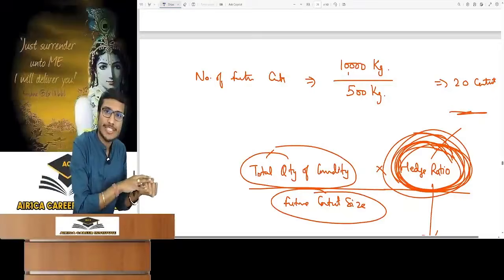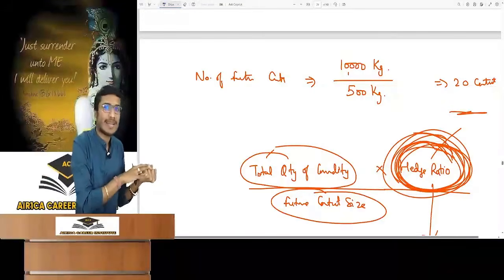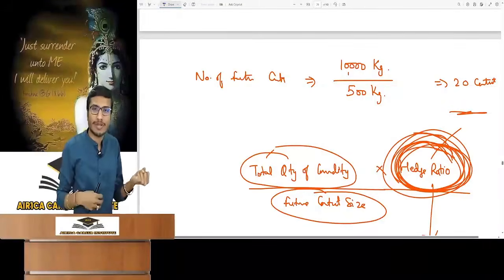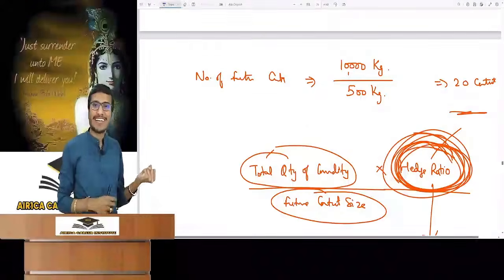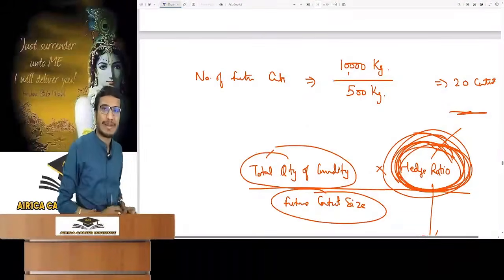Sir, you have 10,000 kg gold. Let's tell the income tax people. Don't tell them. If I had this much, I wouldn't have been teaching here. Gold is not that much. I have, but not that much.